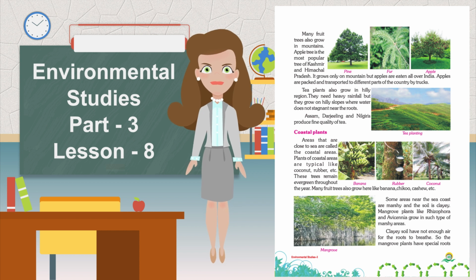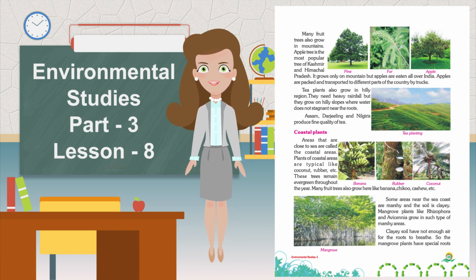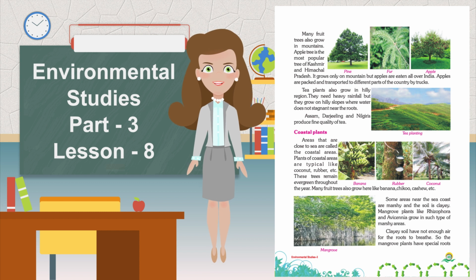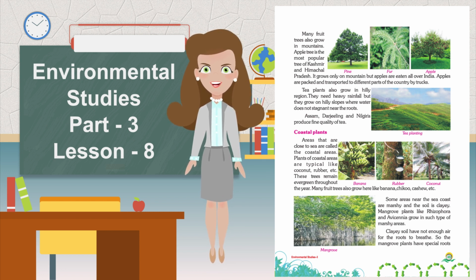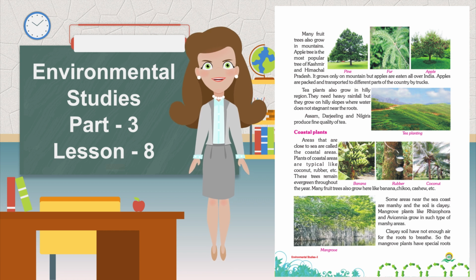Apple tree is the most popular tree of Kashmir and Himachal Pradesh. It grows only on mountains, but apples are eaten all over India. Apples are packed and transported to different parts of the country by truck. Tea plants also grow in hilly regions. They need heavy rainfall, but they grow on hilly slopes where water does not stagnate near the roots. Assam, Darjeeling, and Nilgiris produce fine quality of tea.